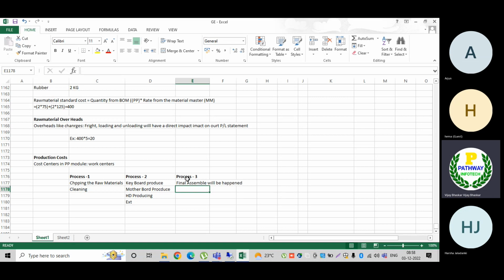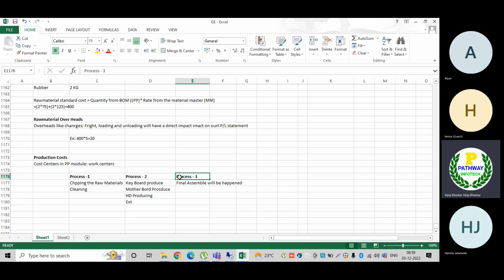At the final stage we are assembling all of these, and the final output we are going to see in this process number 3. The material is moving from process 1 to process 2, and process 2 to process 3.